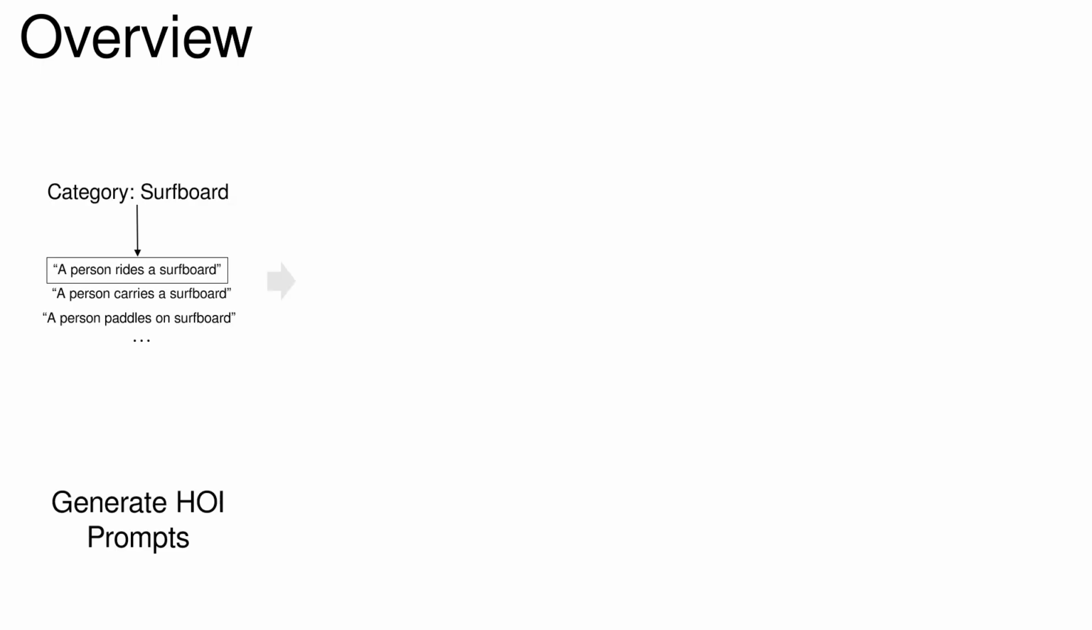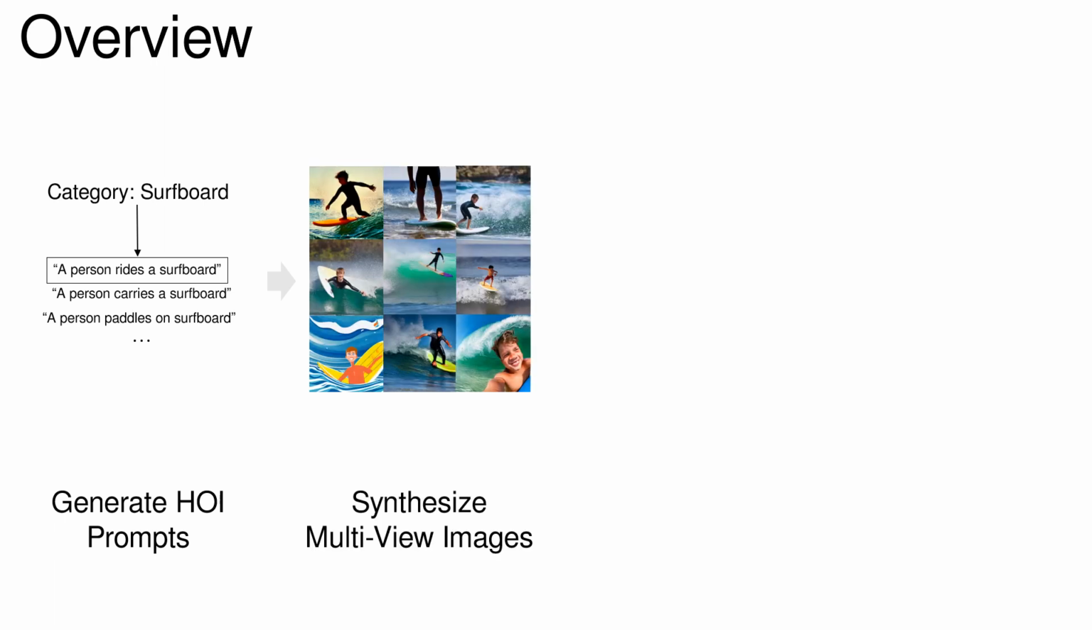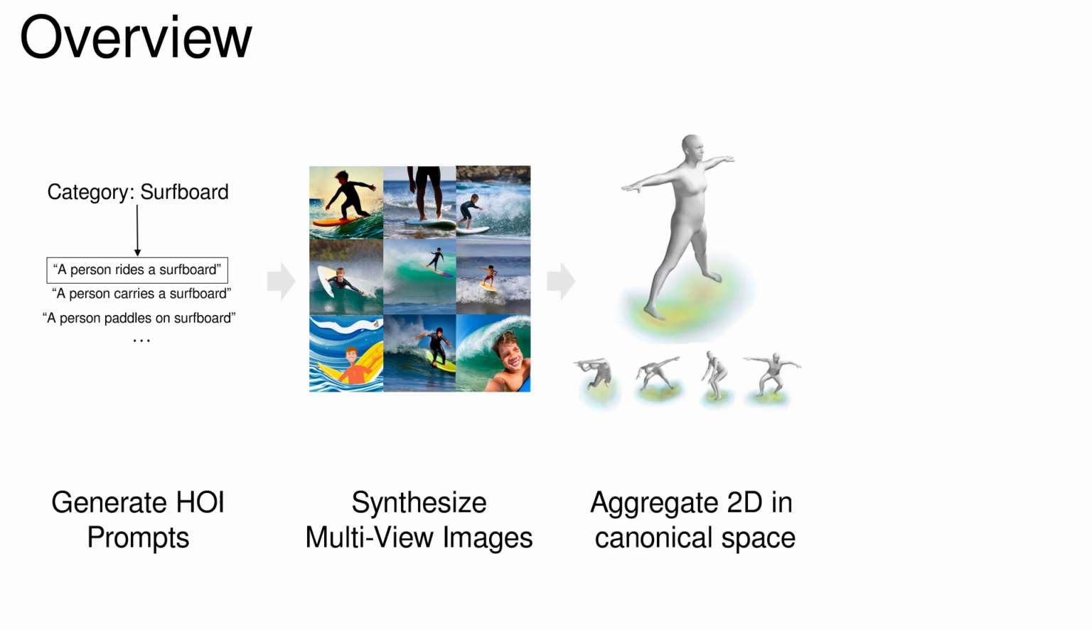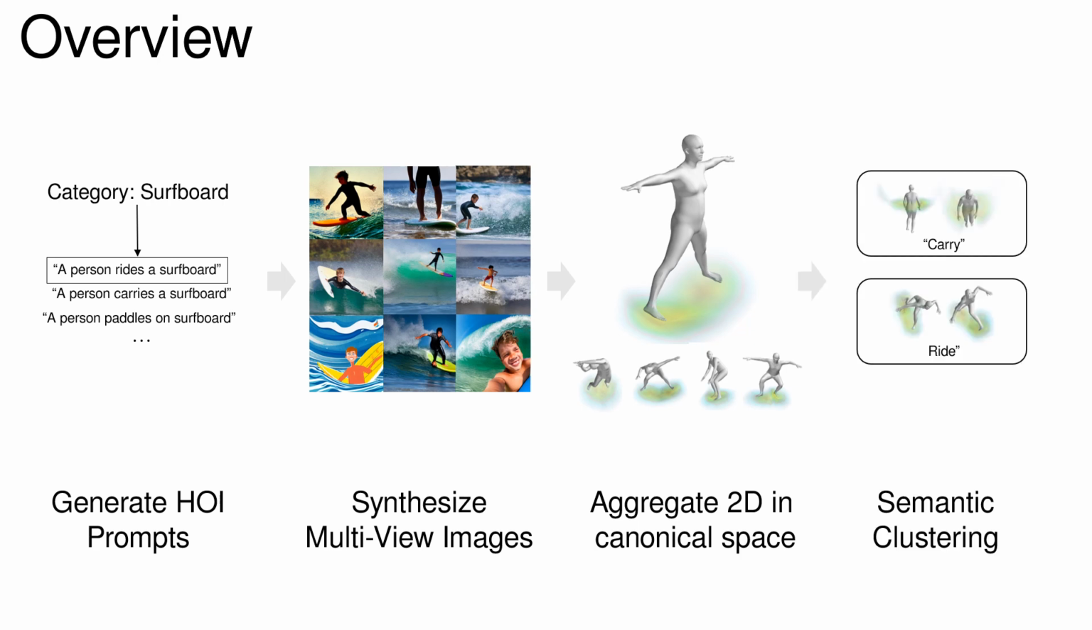To mitigate challenges, our method leverages generative models to generate data, and canonicalization strategies for learning 3D. Our method starts by generating text prompts that describe plausible human-object interactions. We then leverage text-to-image diffusion models to synthesize images with multiple viewpoints. Next, we apply multiple human-based canonicalization strategies to aggregate 2D cues to 3D space. Using the human-object interaction prompts generated earlier, we apply clustering to learn 3D per semantic type.